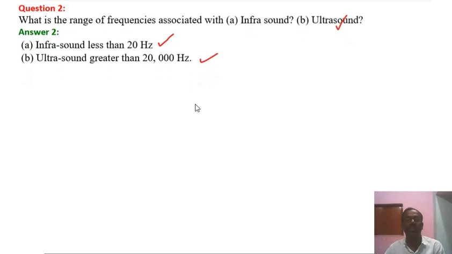So hope there is no problem understanding the answer of this question. Infrasound and ultrasound depend upon the frequency of the sound. Greater than 20,000 is ultrasound, less than 20 Hz is infrasound.